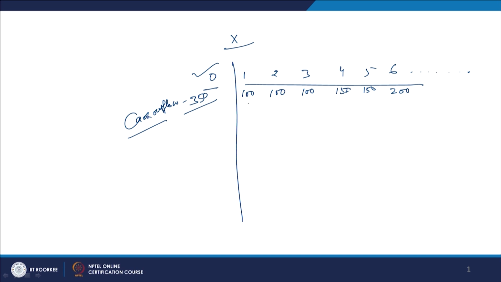If you sum it up, it becomes 100, 200, 300, then 450, then 600, plus 200, which makes 800. So, you invested 350 crores, and what is coming back to us is 800 crores. But would you say that this 800 crores which we are earning over a period of 6 years is equal to the 350 crores invested today?